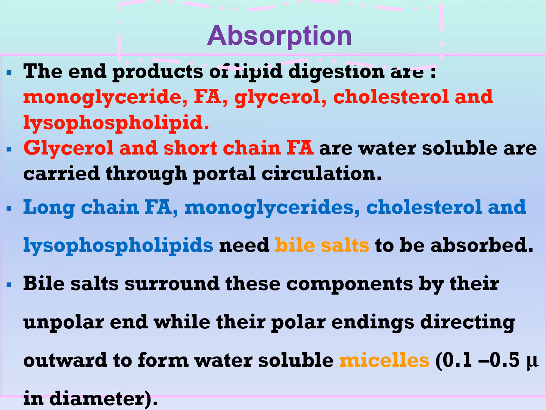The bile salts have two ends. They have unpolar end and polar end. The bile salts surround these components, long chain fatty acid, monoglycerides, cholesterol, and lysophospholipid. They surround all these components with the unpolar ends because they are lipids, okay? So the bile salts surround them by unpolar ends and direct their polar ends outside in order to be water soluble. So this forms what's called water soluble micelles.